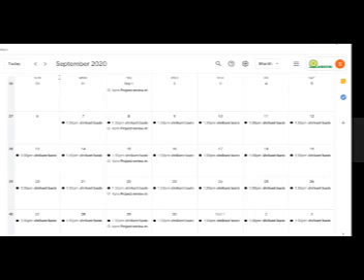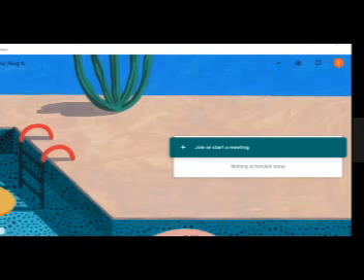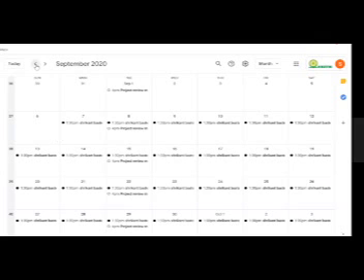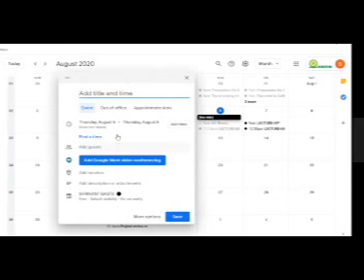Now, if you open the Google Meet application, when you go to the home screen of Google Meet, it will show you the scheduling. See, if it is not scheduled for today, it will show you the activities. Now I'll schedule it for today, and you can observe, or we can have a demonstration.